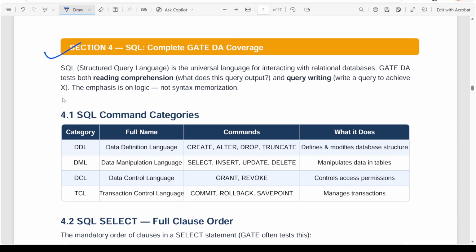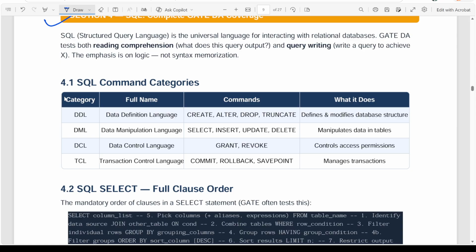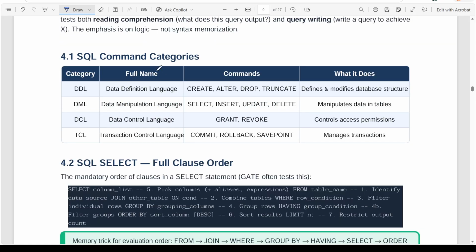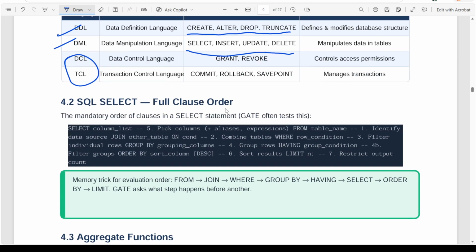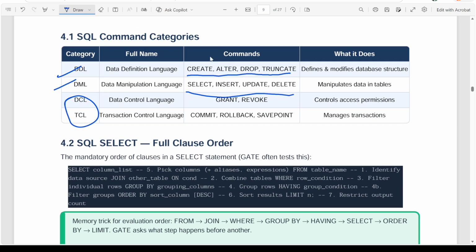Again, SQL, we are going to see SQL in great detail, how we construct the query based on our requirements. What is data definition language, data manipulation language. And DCL, TCL, not very important, but we'll see all these things also. Most of our queries contain data definition and data manipulation language. We'll see how we use these and how we construct the queries that involve these keywords.